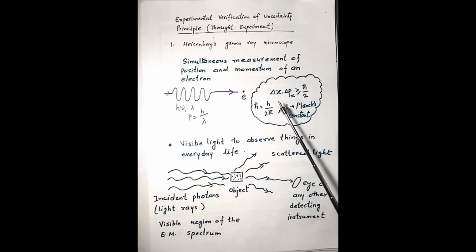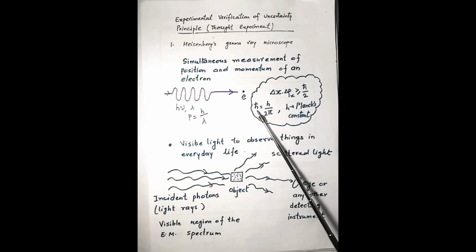simultaneous measurements of position and momentum of a given particle, the product of uncertainties or errors in the measurement of these two quantities is always greater than or equal to h cross by 2, where h cross is h by 2 pi and h is Planck's constant.